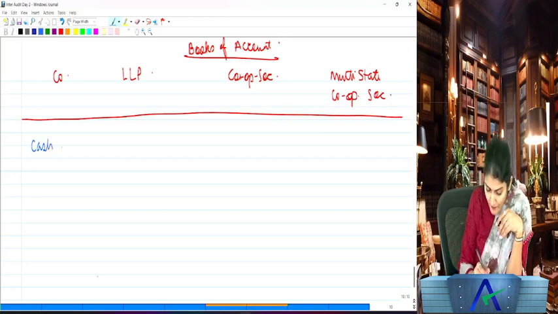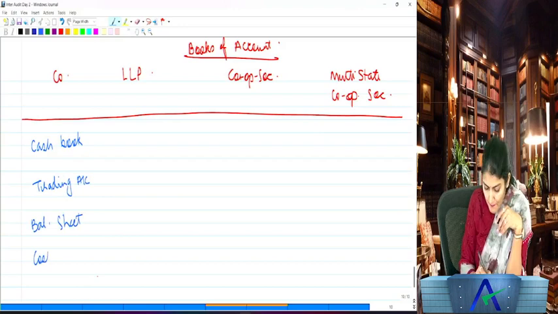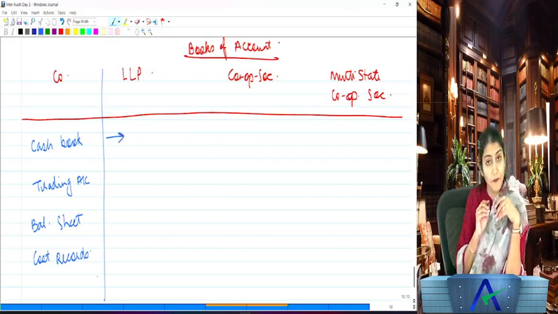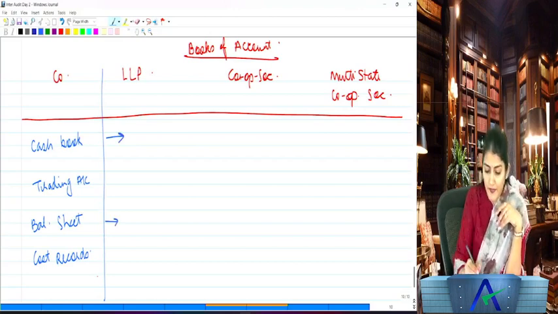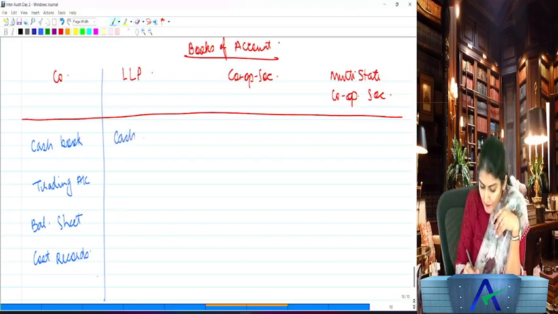Now books of account of a company, what does it say? Cash book, right, then the trading account, then the balance sheet, and if prescribed by the central government, then also the cost records. Then LLP, again it has the cash book. Then the assets and liabilities of the LLP. So what does it have? It has the cash book, and after the cash book, it also has the balance sheet.